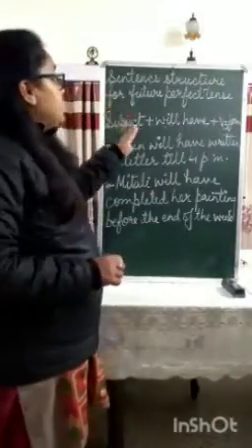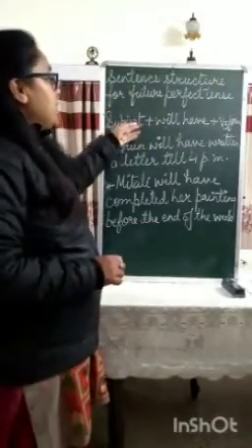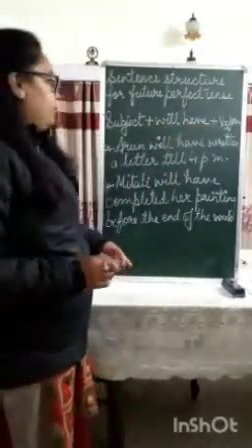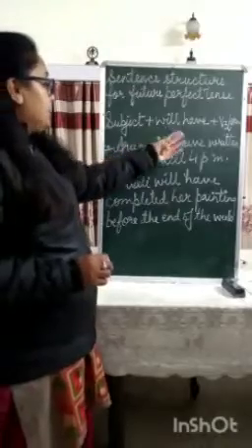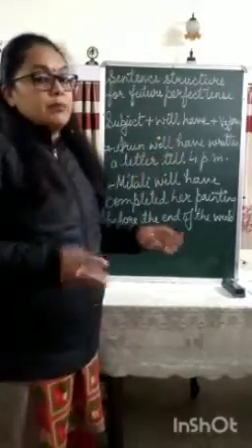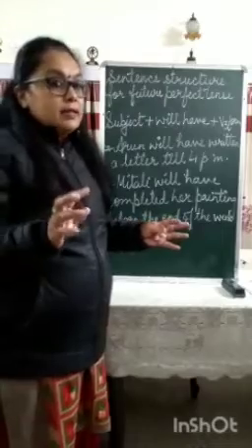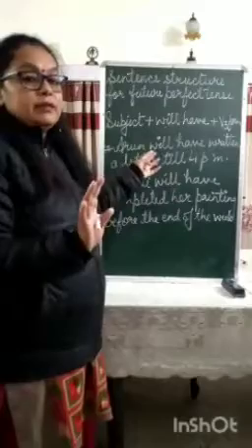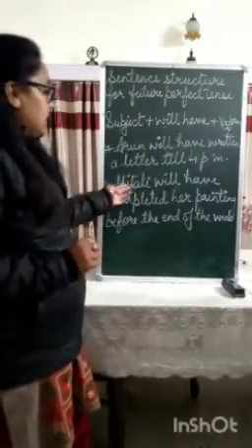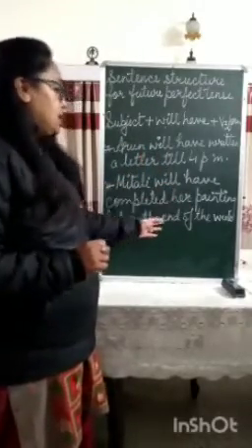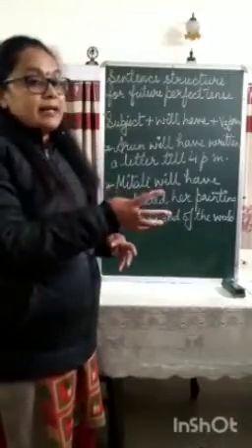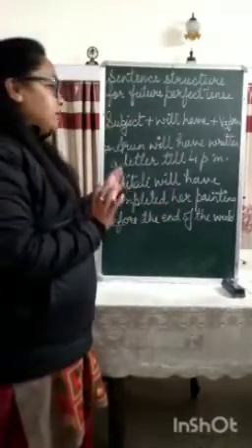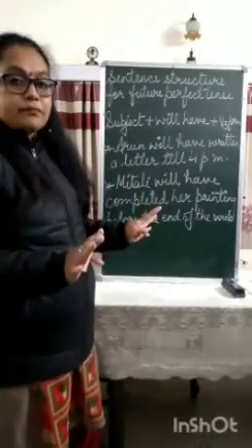Okay, so the sentence structure for future perfect tense is subject plus will have or shall have plus the third form of the verb. For example, Arun will have written a letter till 4 p.m. Arun is writing a letter, and by the time it is 4 p.m. he will have completed writing that letter. Second is Mitali will have completed her painting before the end of the week. So end of the week is a deadline, and before the end of the week, the painting of Mitali will be completed.